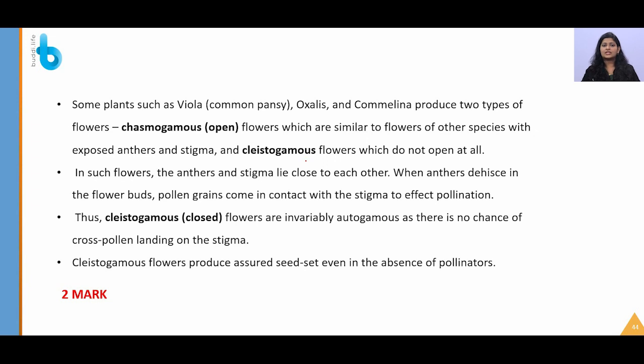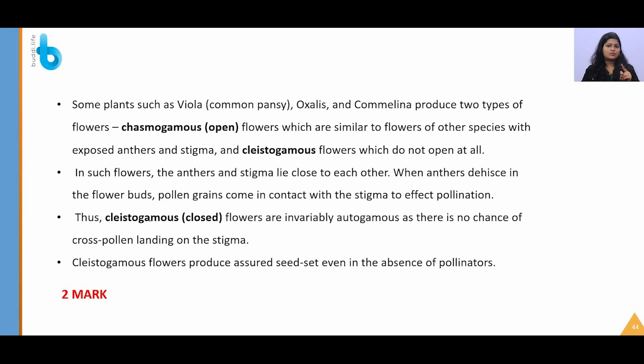The importance of cleistogamous flowers is a very important 2 mark question. It can even come in a 1 mark question. Cleistogamous flowers are flowers which do not open at all. They do not open in their lifetime. They remain closed all the time, like they remain in bud state throughout their life. So male and female gametes are present very next to each other. What will happen? Eventually fertilization will happen.